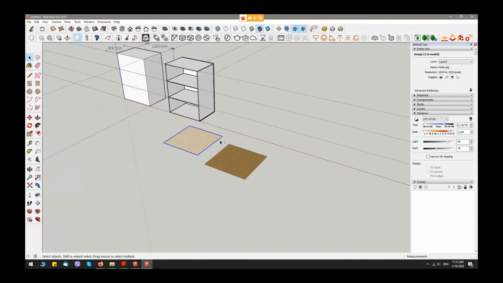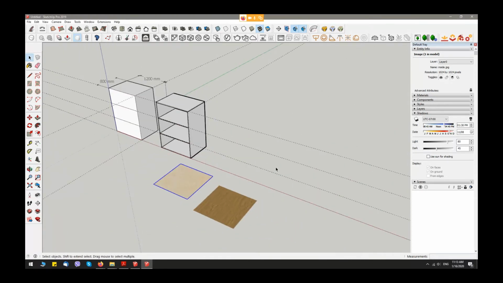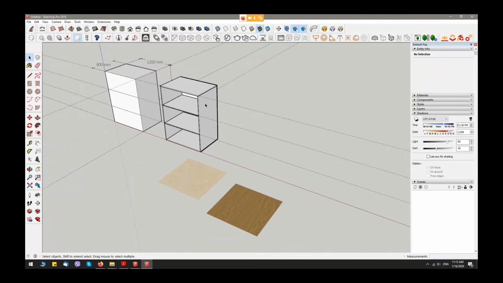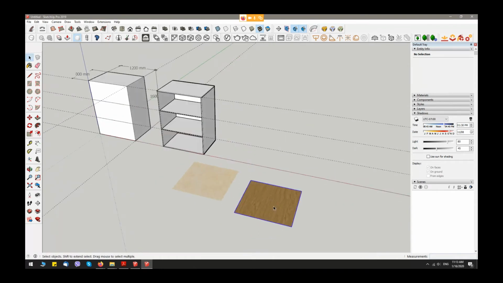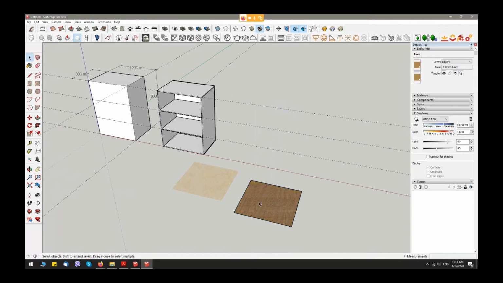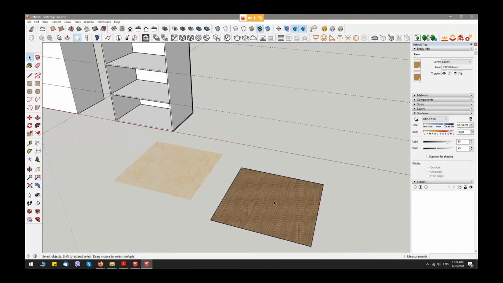If you remember our previous webinar, I show you how can we use picture to texturing our model. First, explode the texture and select only plane without these edges. You can press just one time.